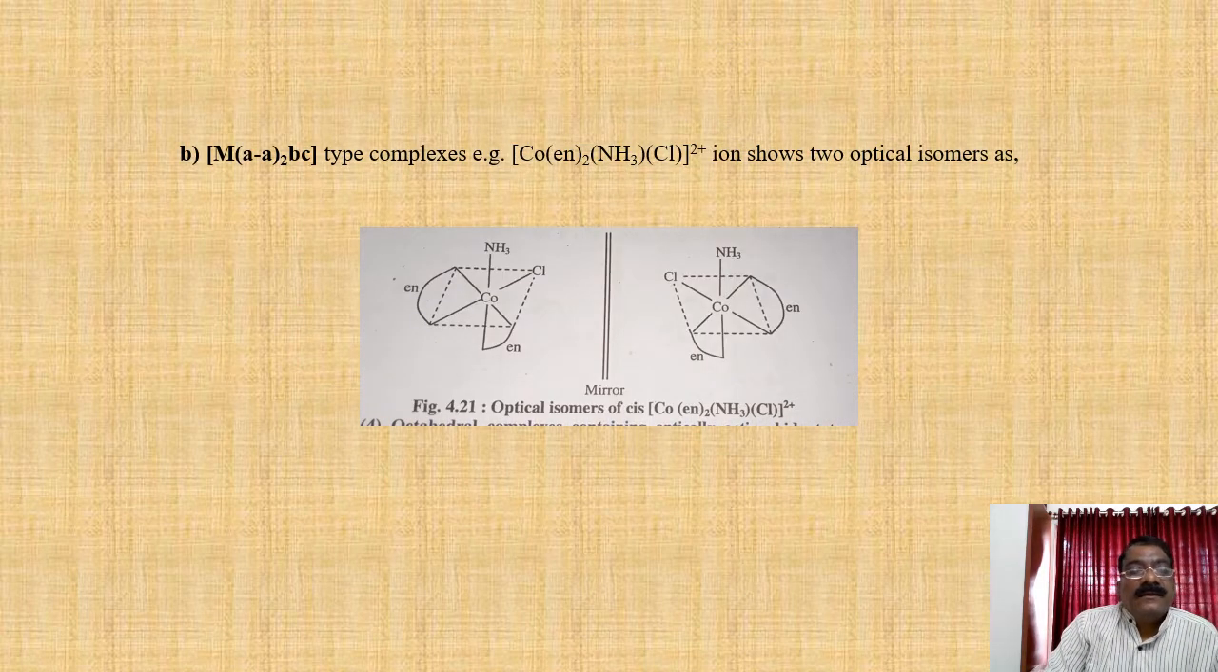Next, that is MAA twice BC. AA is the symmetrical bidentate ligand, B and C are the monodentate, 2 different ligands. For example, [Co(en)2(NH3)Cl]2+ ion shows 2 optical isomers. See the particular complex, its mirror image, its D isomer and L isomer.